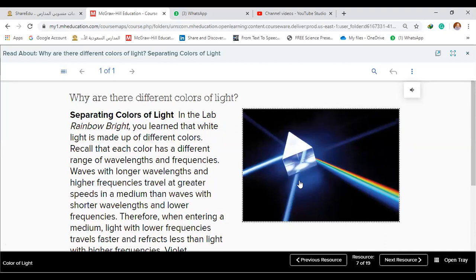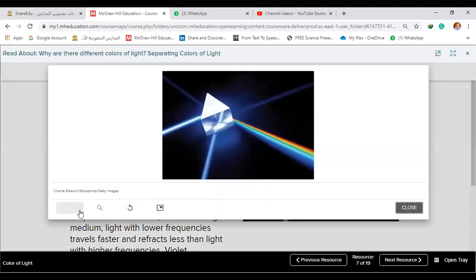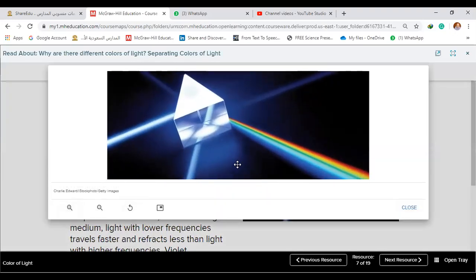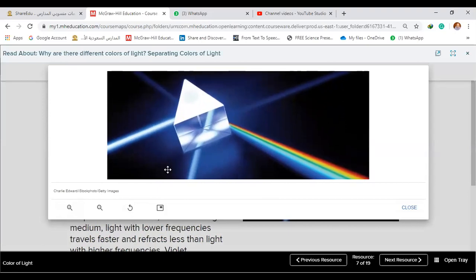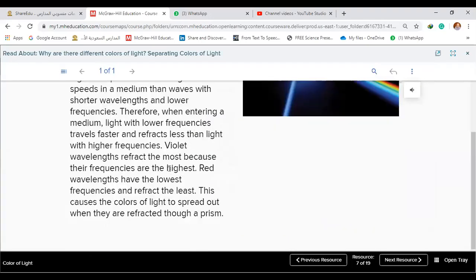So this picture explains what? It explains white light. When white light falls on a glass prism, it will separate into 7 spectrum colors, which are called spectrum colors. Understand till now? Yes. Any problem? Yes, I understand till now.